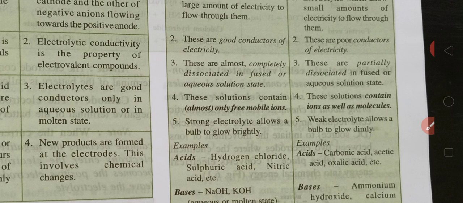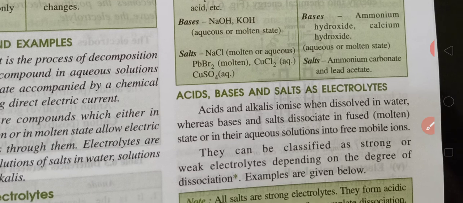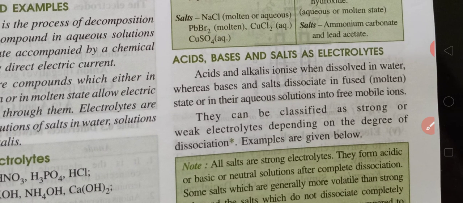And examples of strong electrolytes are acids: hydrogen chloride, that is hydrochloric acid, then sulfuric acid, nitric acid. In bases, NaOH, KOH, and in salts, NaCl, that is sodium chloride, lead bromide, copper chloride. These all are examples of strong electrolytes. And for weak electrolytes, in acids, carbonic acid, acetic acid, oxalic acid. Bases, ammonium hydroxide, calcium hydroxide, and in salts, ammonium carbonate and lead acetate. So children, here we have studied about strong electrolytes and weak electrolytes.